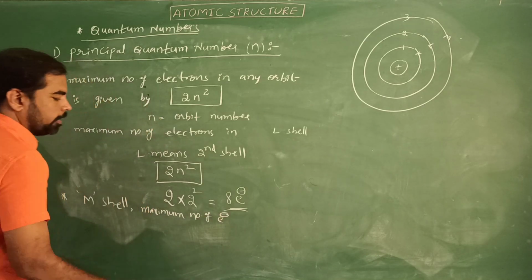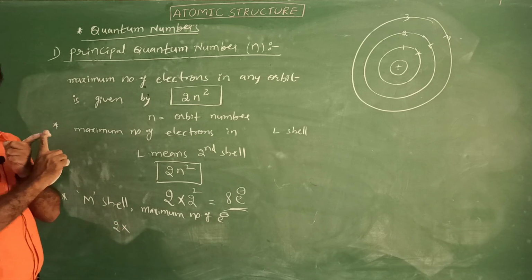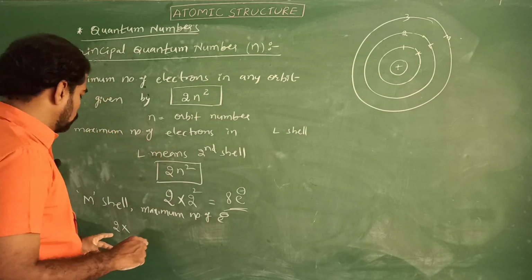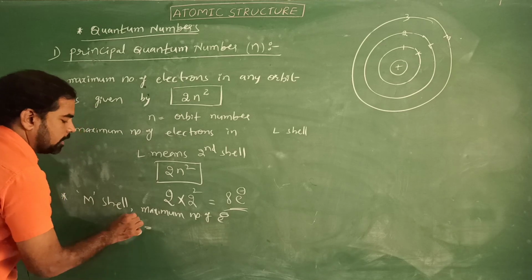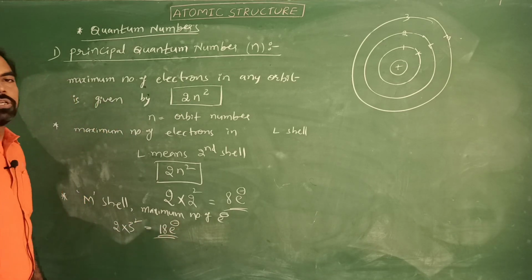How many? Here K means first shell, L means second shell, M means third shell. 2 into 3 square, 3 threes are 9, into 2, that means 18 electrons. Okay students.